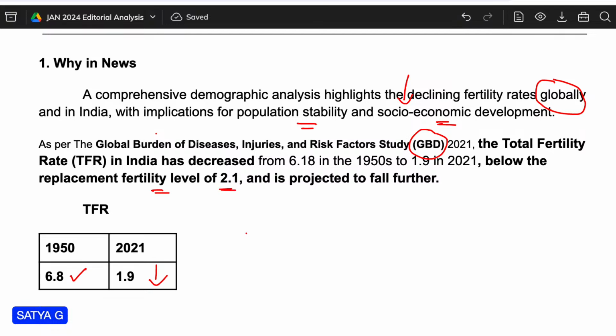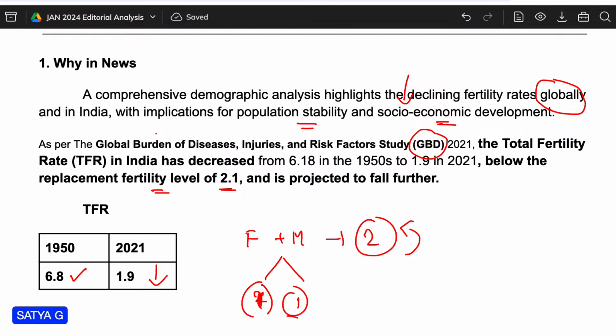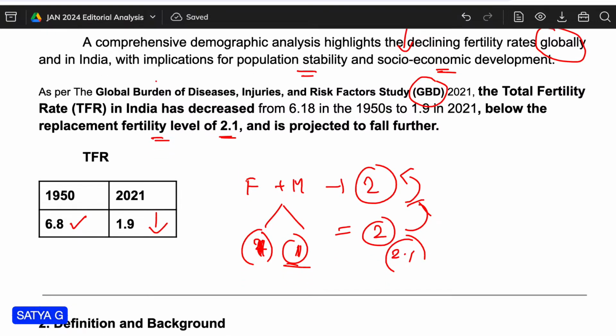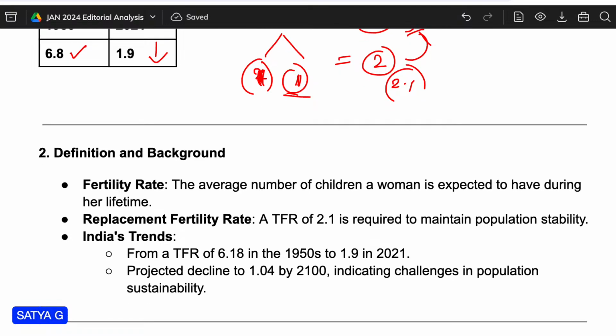It means father and mother, which are two people. To replace these two people, they should have two children. So to replace them, we need to have 2.1, they are mentioning. So that is the replacement level, but as per the survey, it has completely decreased below the replacement level.